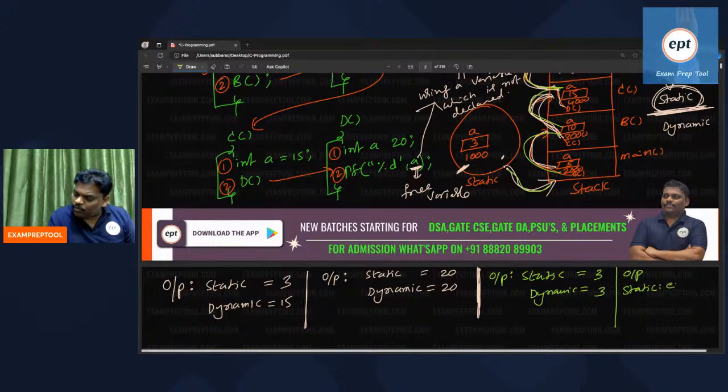Now you will get an error. What is the error? Undeclared variable. What is the error message? Undeclared variable. No local, at least have global. Global also not there. Undeclared variable.